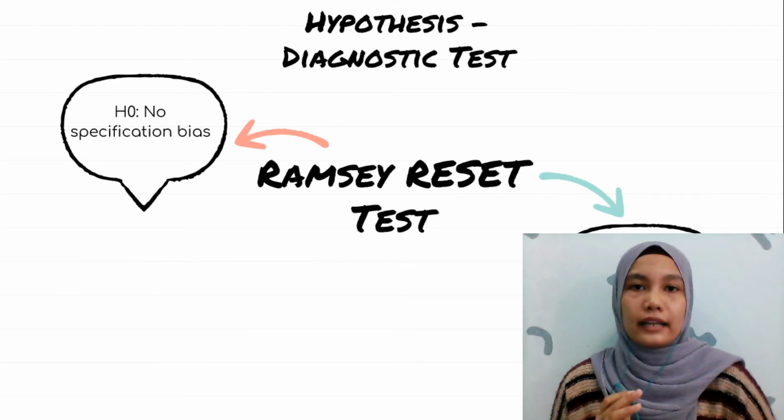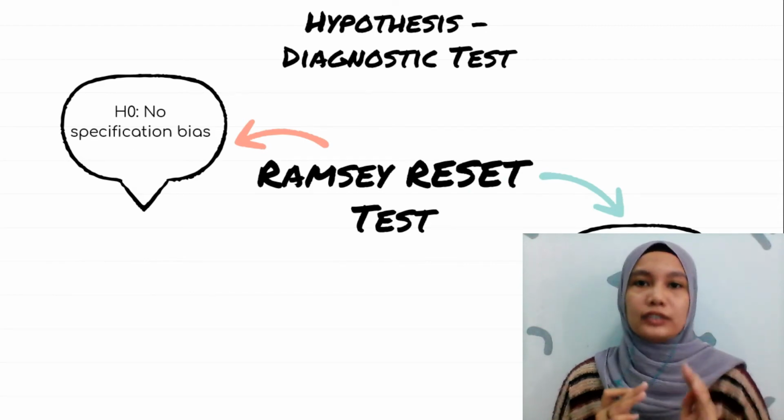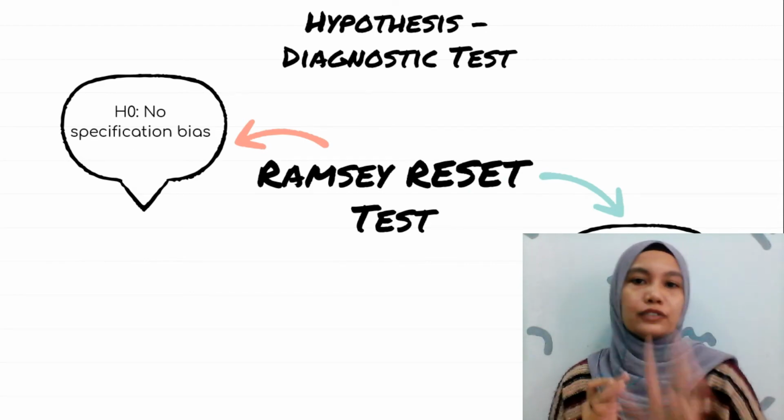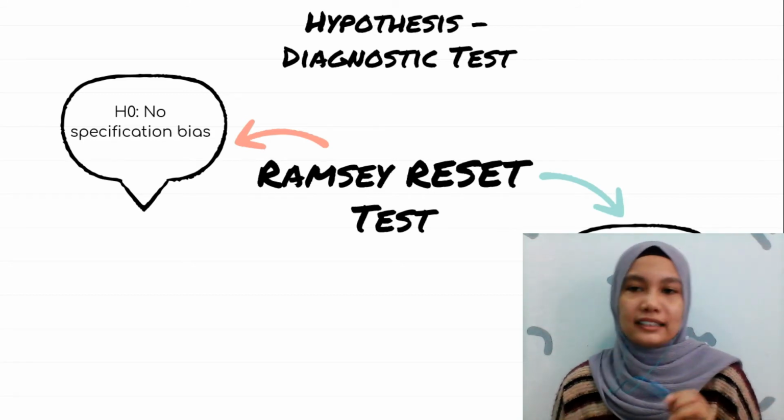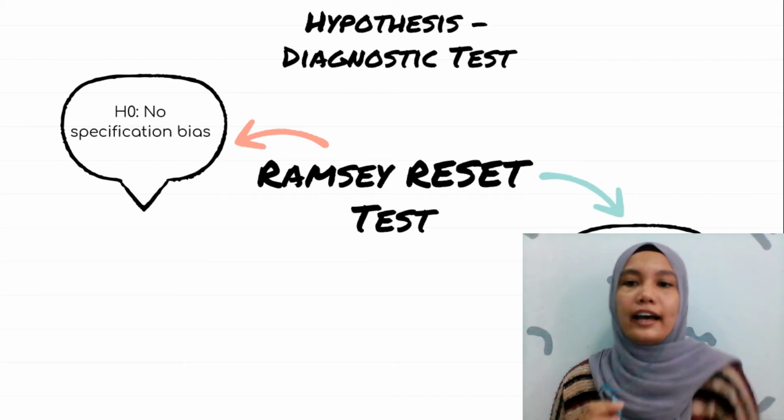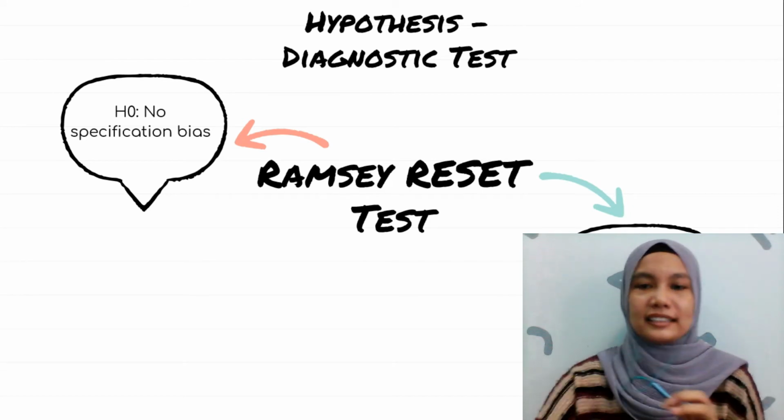And the next hypothesis is based on diagnostic tests. On the Ramsey RESET test, H0: there is no specification bias. H1: there is a specification bias.